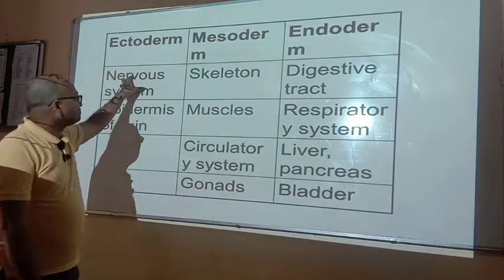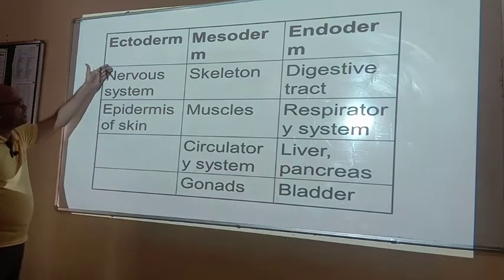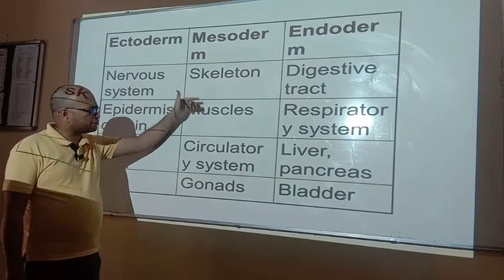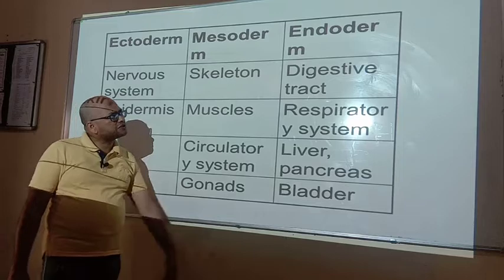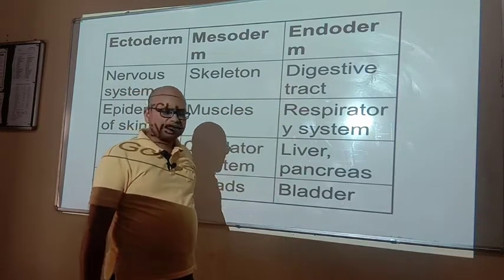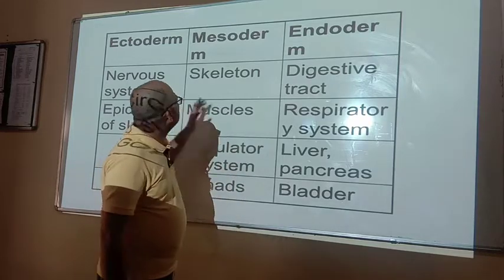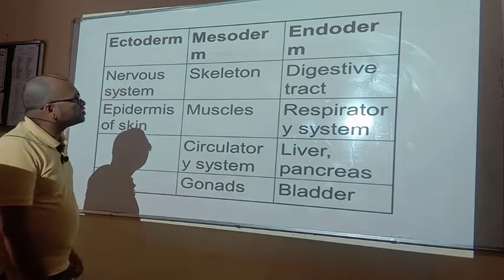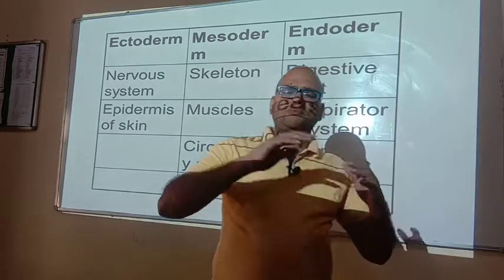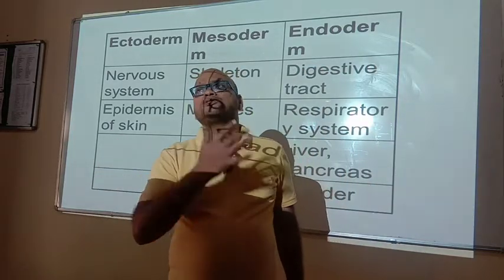Now here the 3 germ layers, ectoderm, mesoderm and endoderm. From the ectoderm, nervous system and epidermal system of skin are developed. From the mesoderm, skeleton, muscles, circulatory system and gonads are developed. From the endoderm, digestive tract, respiratory tract, liver, pancreas and bladder are developed. These are the major organs which are found inside our body, and these are developed from these 3 germ layers. So this is all about the development of the organs from the 3 germ layers after the gastrulation.